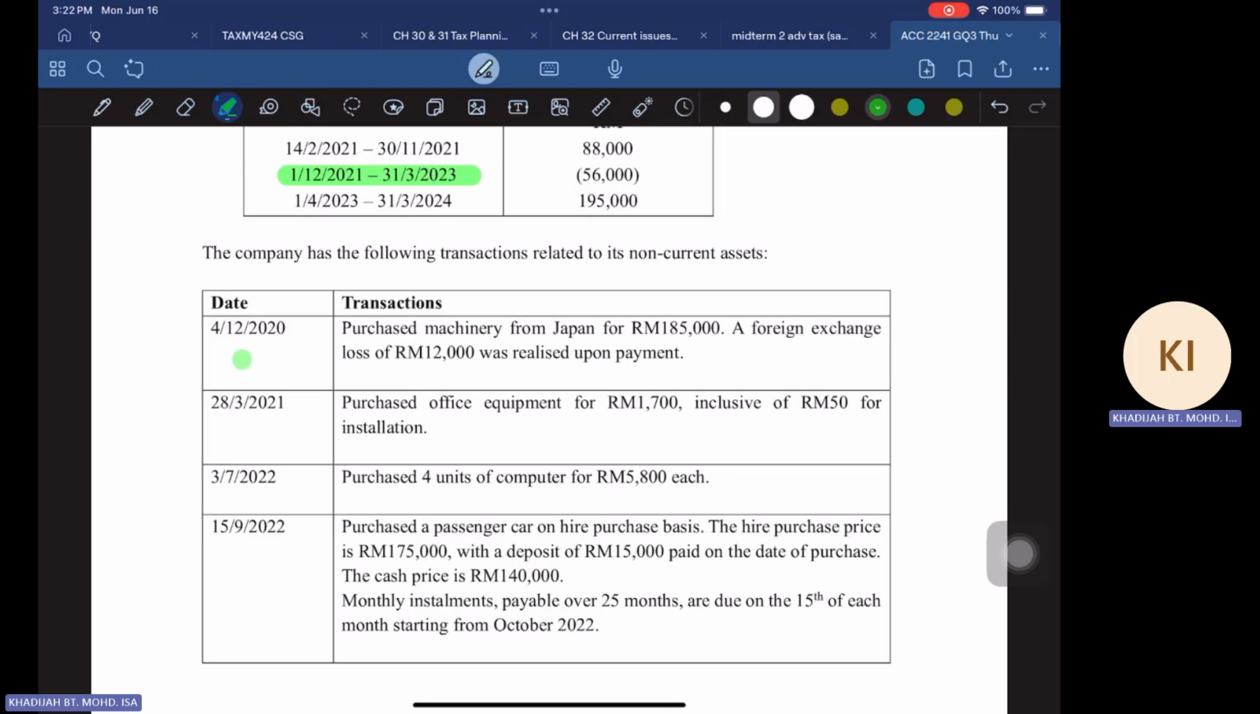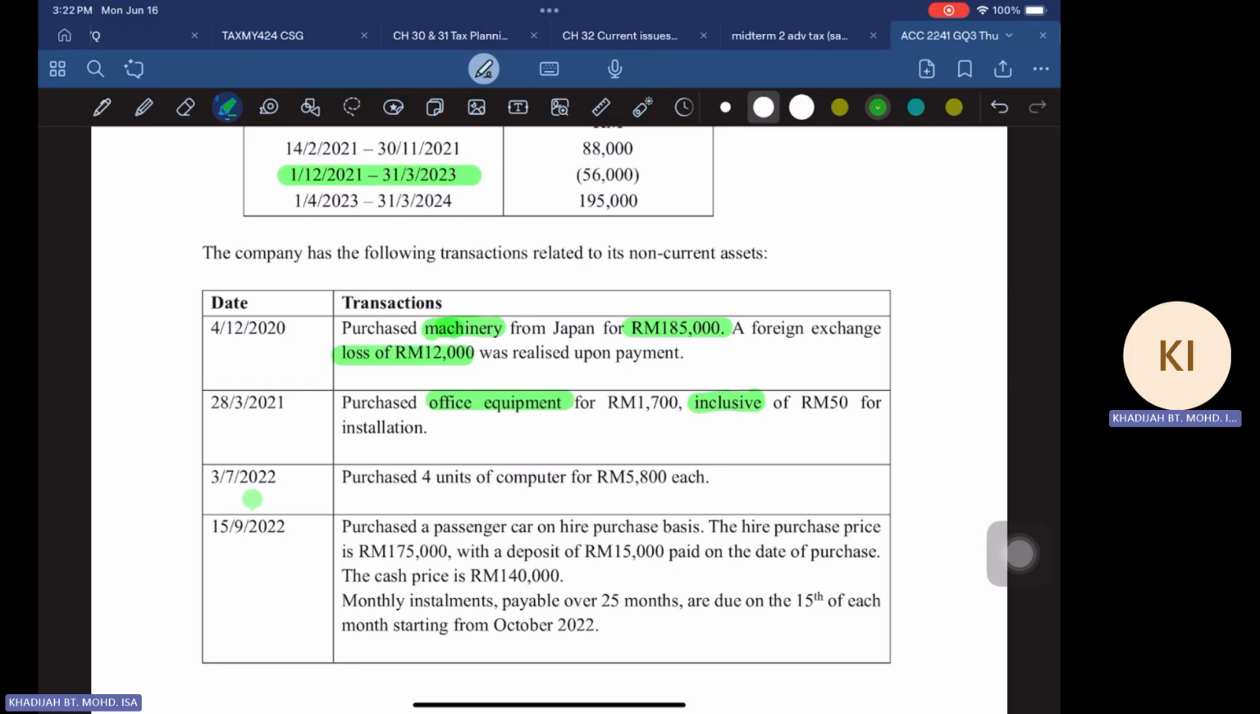On 1st of December 2020, the company purchased a machine from Japan for 185,000. And then a foreign exchange loss of 12,000 was realized upon payment. So here we have a loss on the forex on the purchase of the machine from Japan. And then we have the second one on the 28th of March 2021. We purchased office equipment, costing 1,700, inclusive of 50 ringgit of installation.